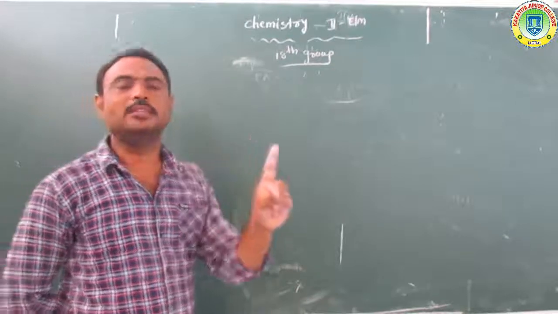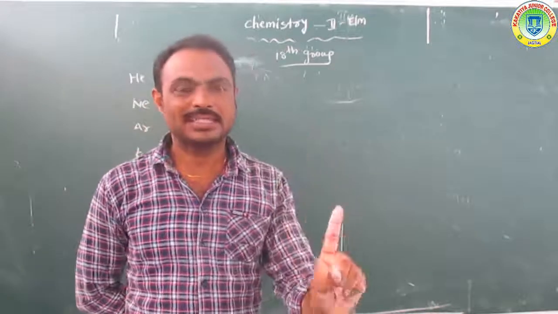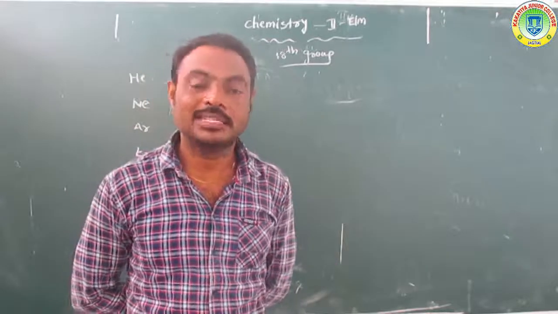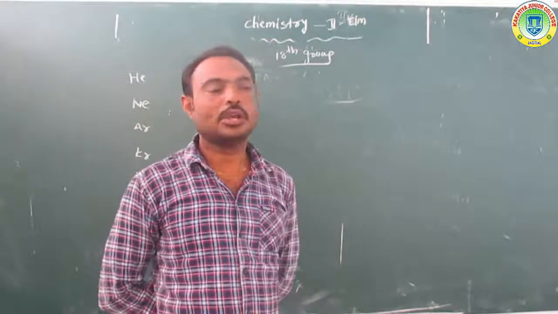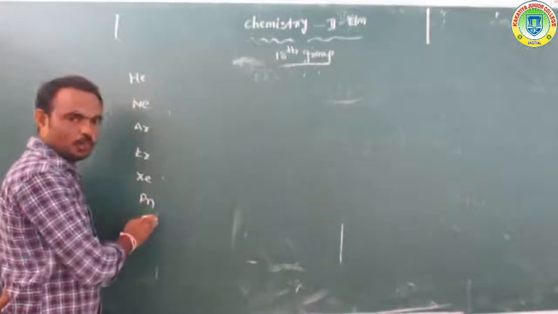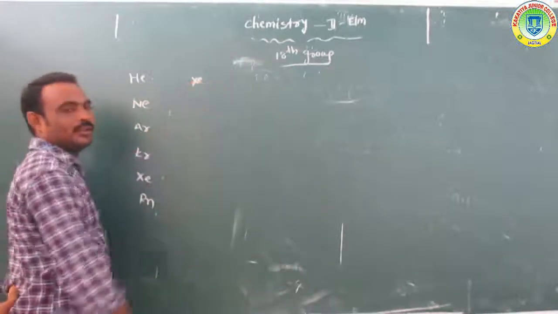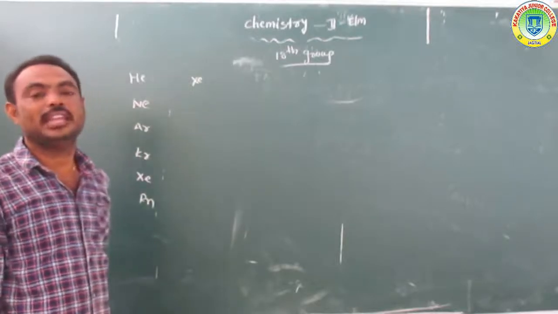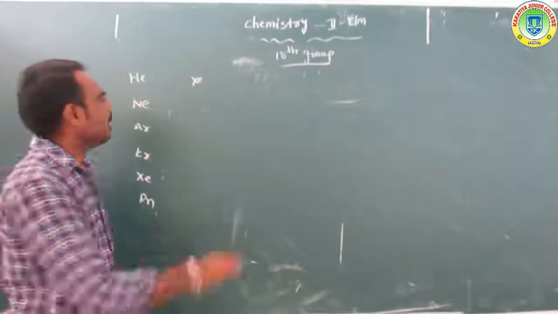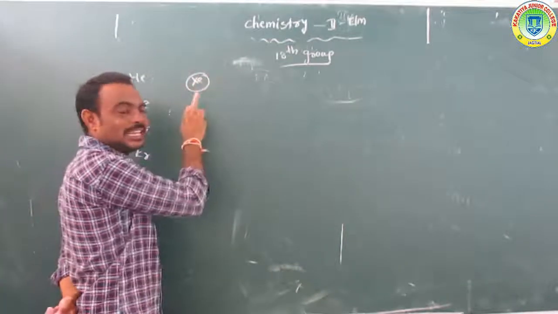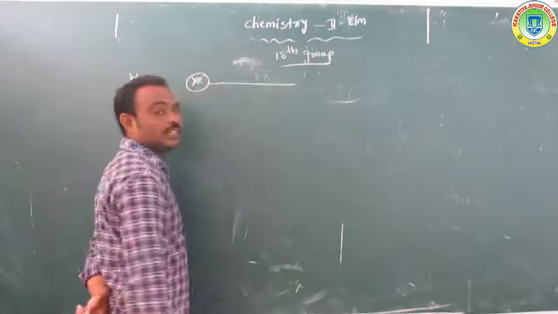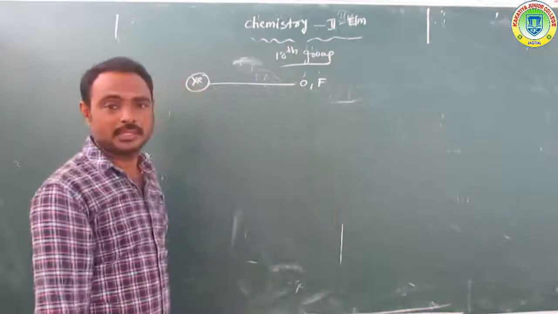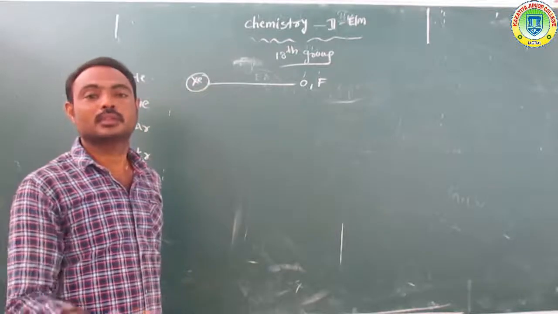Only one element contains a slightly reactive nature. Which element? Xenon. So overall, in this group xenon contains a slightly reactive nature. This xenon reacts with oxygen and fluorine elements to form some compounds.